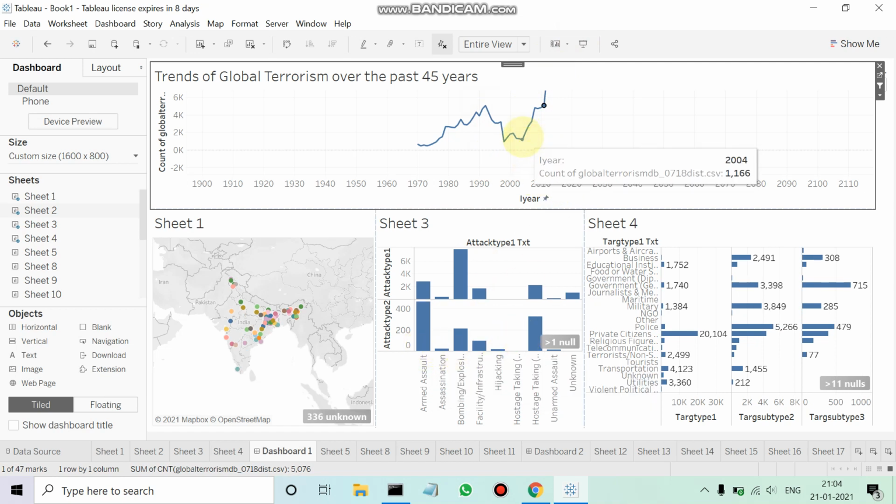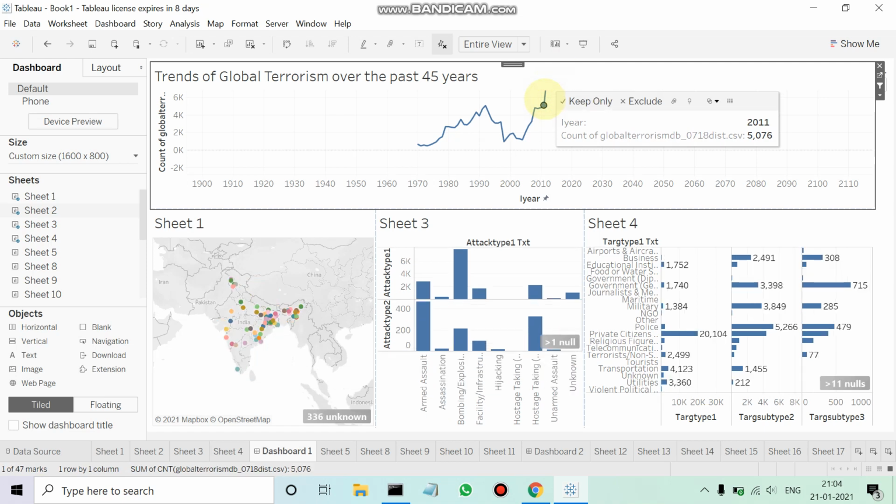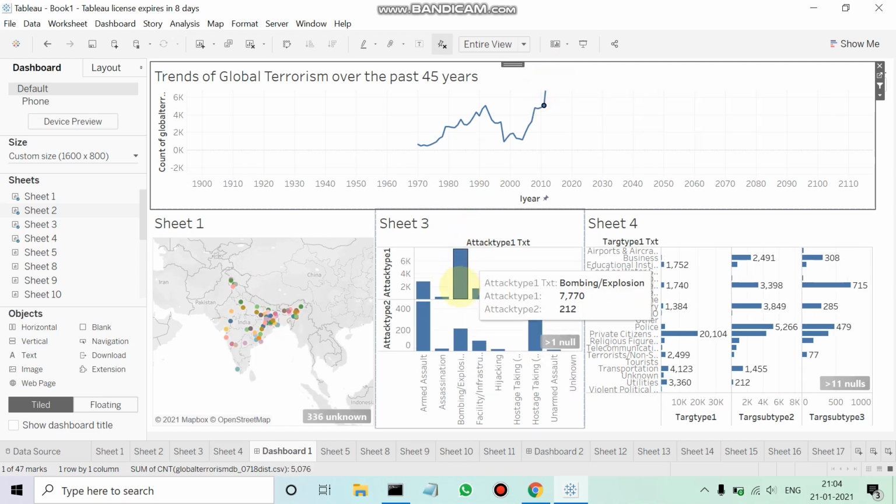As we can go back and see, so many cities were attacked, and later we can change it and we can see how the graphs have changed, how bombing has a very large role to play in global terrorism, and how sniffer dogs can be used to tackle this kind of a terror threat in our society.